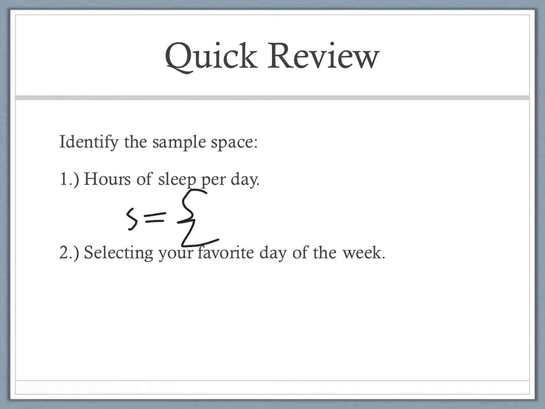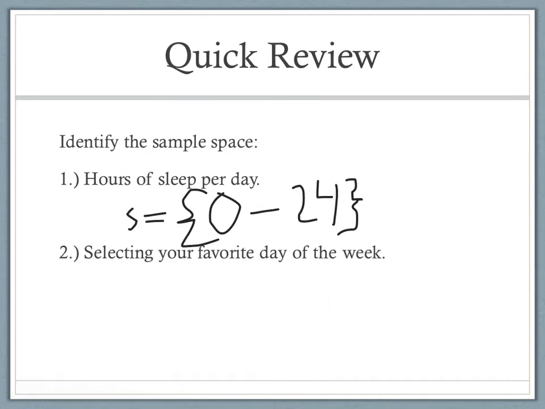Well, let's think, the least amount we can have is 0. Okay, we could sleep not at all today. It's not likely to happen, but it could happen. And we can go all the way up to 24 hours. It's unlikely to happen, but it's possible. Okay, and we put the hyphen in between because I could do something like 2.5 hours or 2 hours and a few minutes. So that's why I have that hyphen.